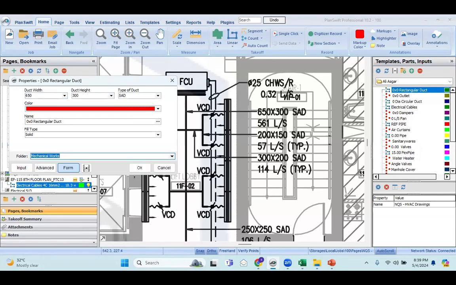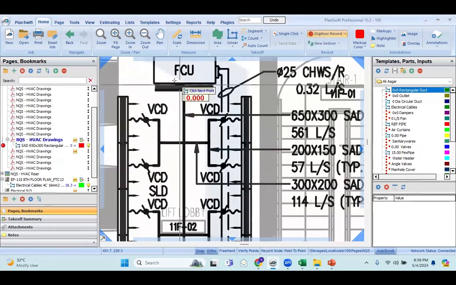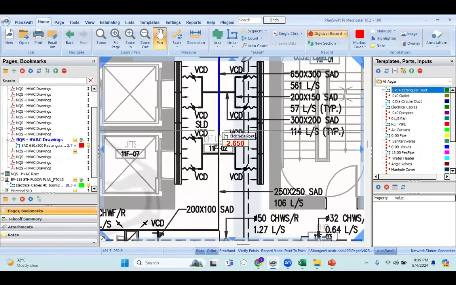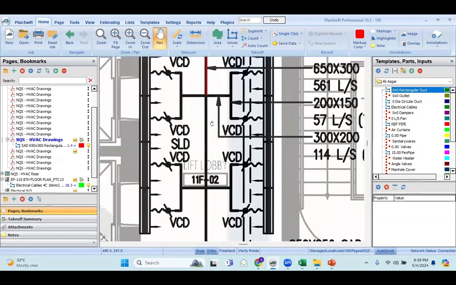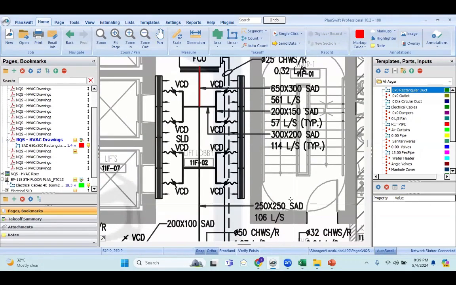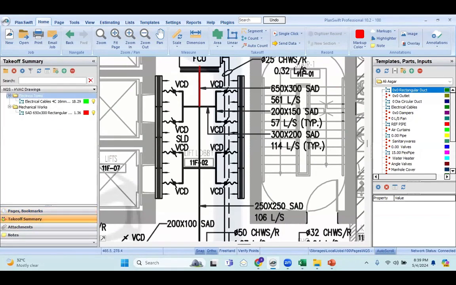Now, in the folder section, I will click here and put this quantity in the mechanical works, not in electrical works. I'll take the duct till here, because here the duct is splitting. So the next duct will have a size of 250 by 250. I'll click on takeoffs.